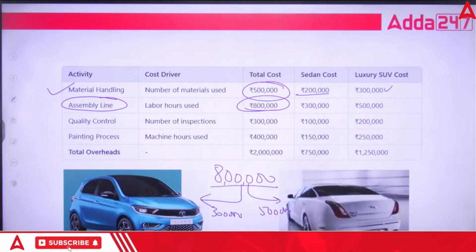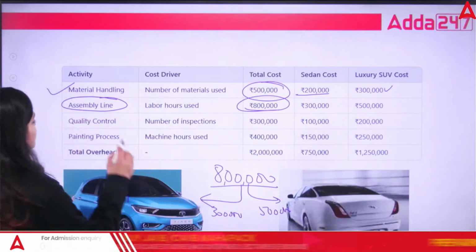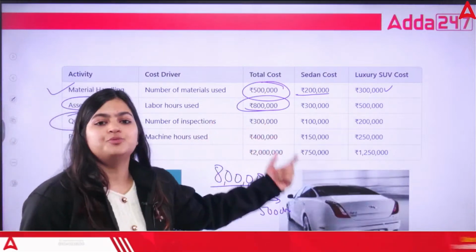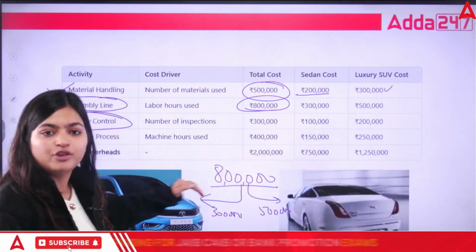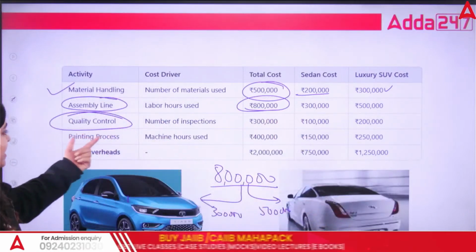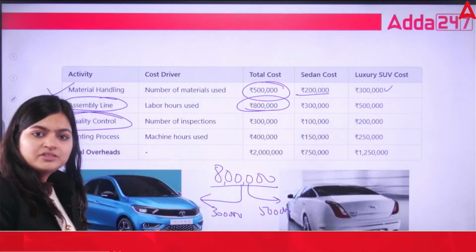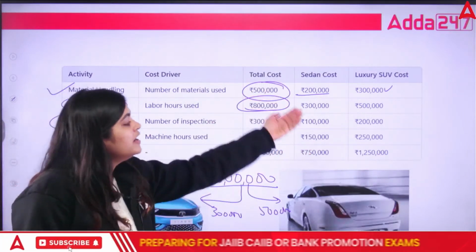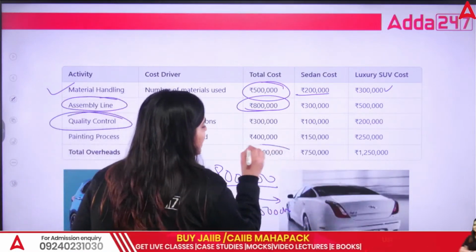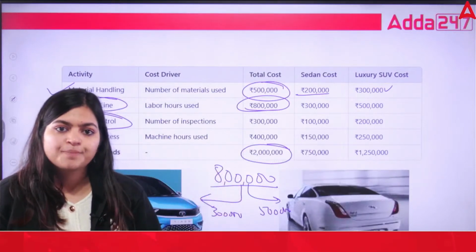You are going to bifurcate the common overheads. Next is your quality control activity, in which again total expenditure is 3 lakh: 1 lakh for sedan, 2 lakh for luxury cars. Next is your painting process, that is 4 lakh: 1 lakh 50 for your standard sedan cars, and 2 lakh 50 for your luxury cars. So you can see the total cost incurred by Tata is 20 lakhs.